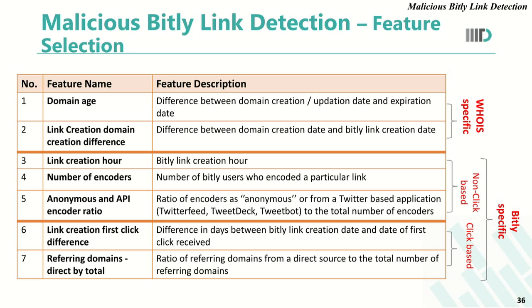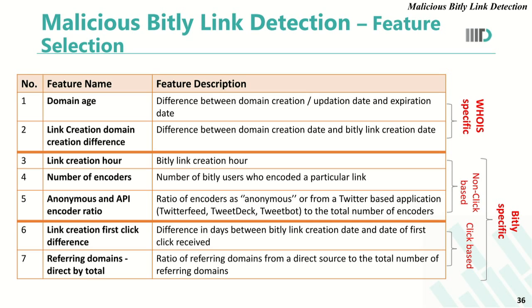For this we again divide them into non-click based and click based. Non-click based features are the ones which do not incorporate the click analytics, and click based features are the ones that incorporate click analytics. Non-click based features that we use for link creation are number of encoders and anonymous and API encoding ratio. I'll explain what anonymous and API encoded ratio is. Whenever a user shortens a link on Bitly, Bitly provides a facility to shorten it anonymously.